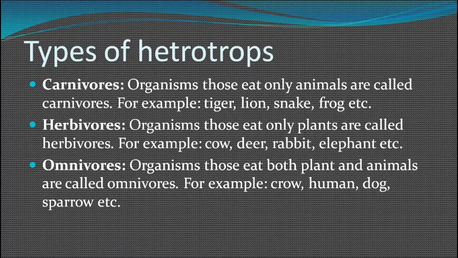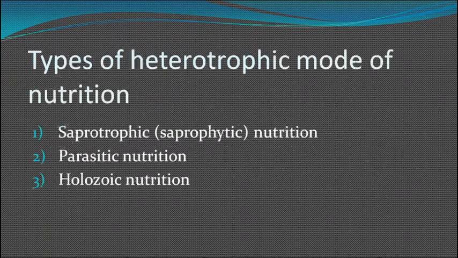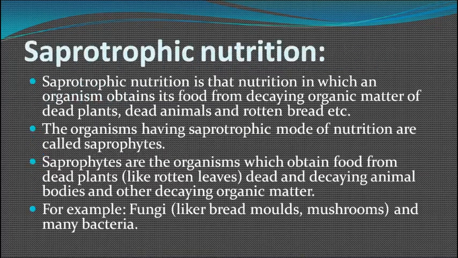Omnivores: plant and animal eaters are known as omnivores, for example crow, human, dog, sparrow, etc. Types of heterotrophic mode of nutrition. There are three types of heterotrophic mode of nutrition: saprotrophic, parasitic nutrition, and holozoic nutrition.